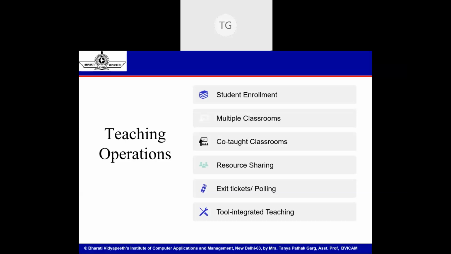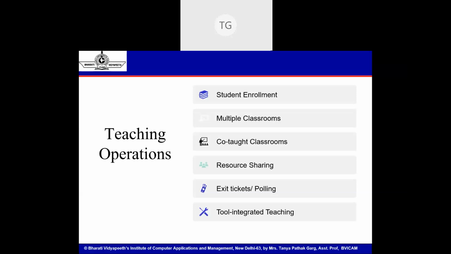But in case you have a G Suite for Education account or a school account, there will be an administrator, or a G Suite admin, who will be handling the basic classroom setup for the school or the institution, and he can add members as teachers, and then the teachers can create their classes and enroll students.